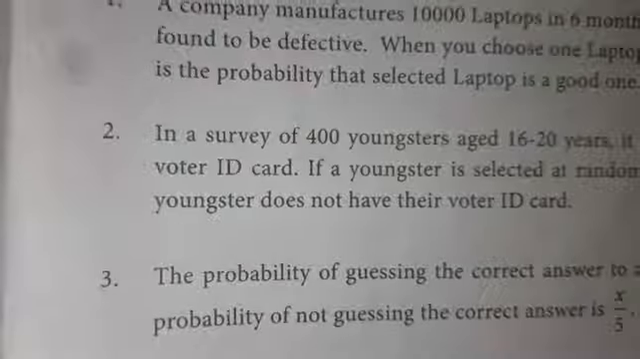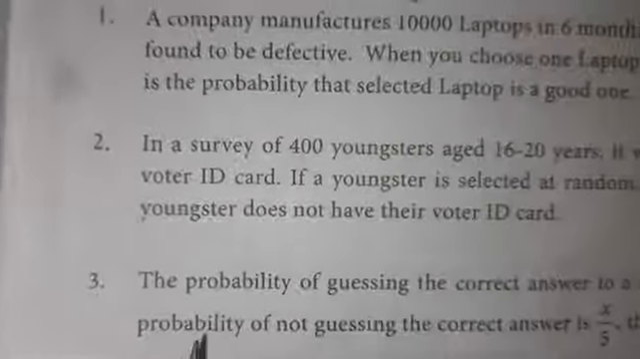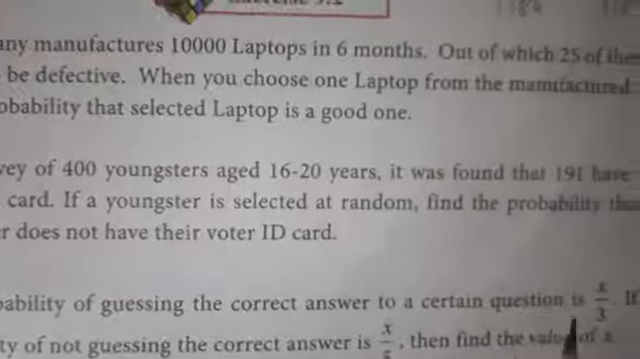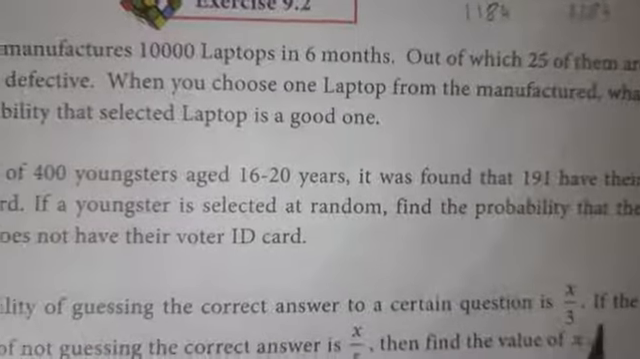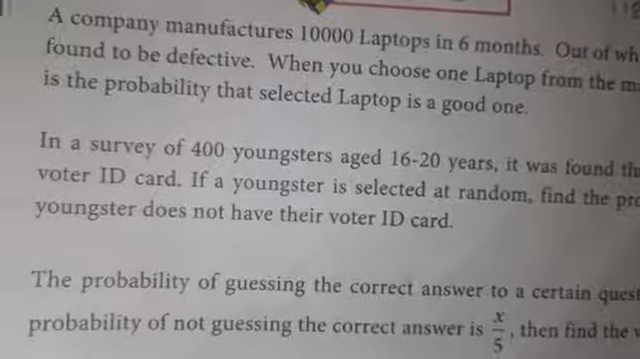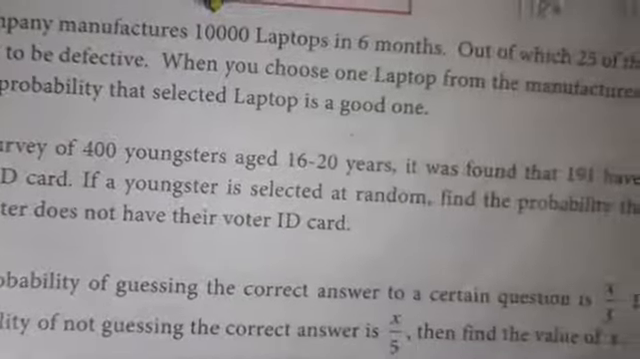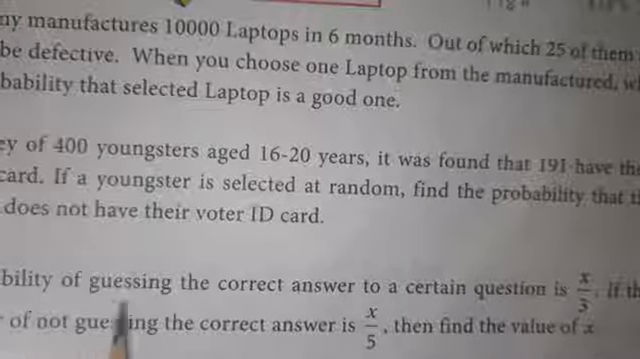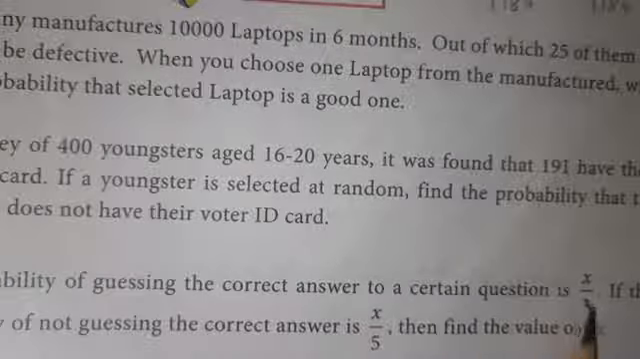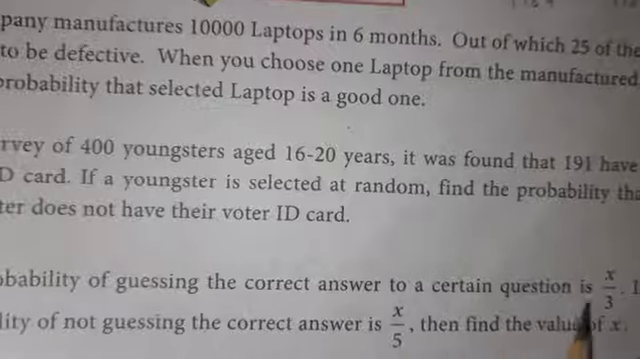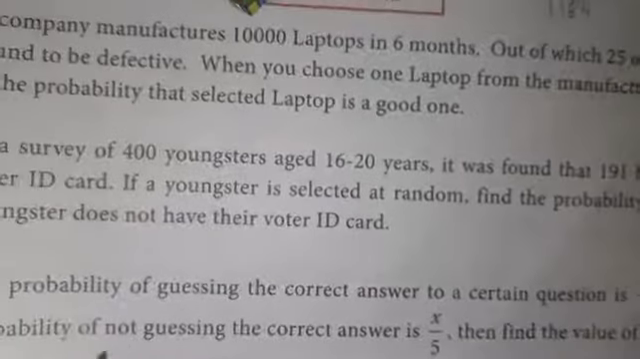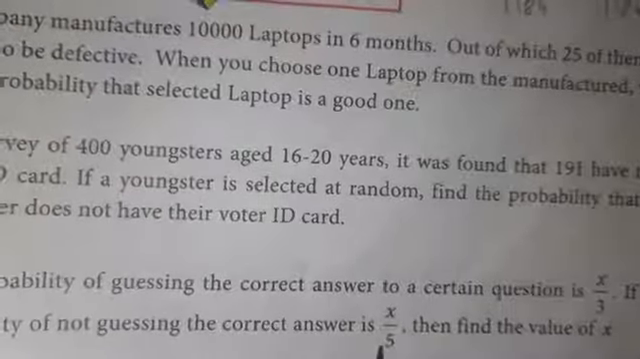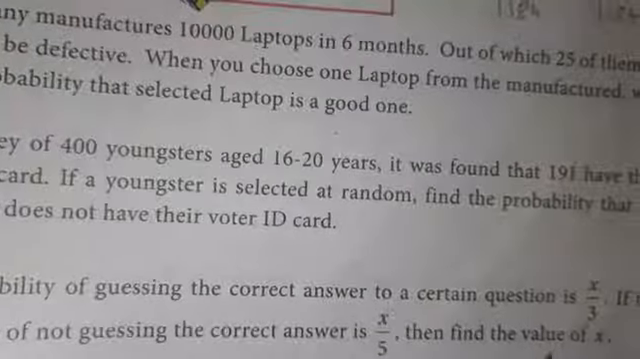Now come to exercise 9.2, the third question. The probability of guessing the correct answer to a certain question is x by 3. If the probability of not guessing the correct answer is x by 5, find the value of x. Here the probability of guessing the correct answer is given as x by 3. Next, the probability of not guessing the correct answer is given as x by 5. Our question is to find the value of x.